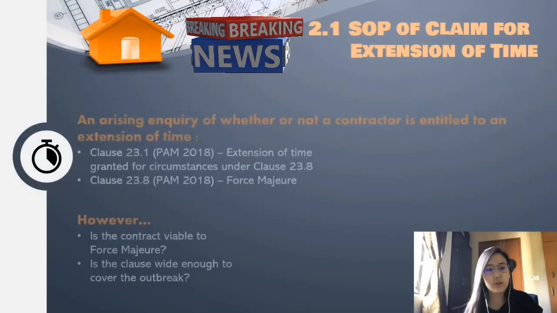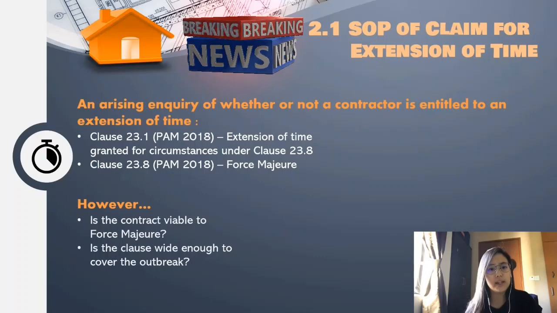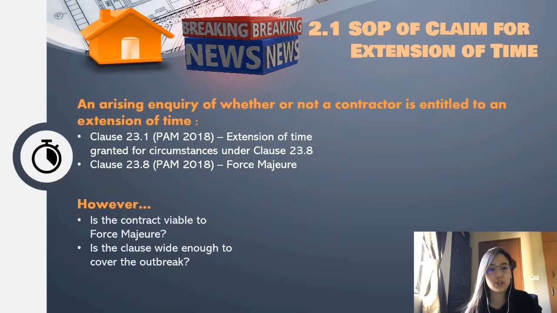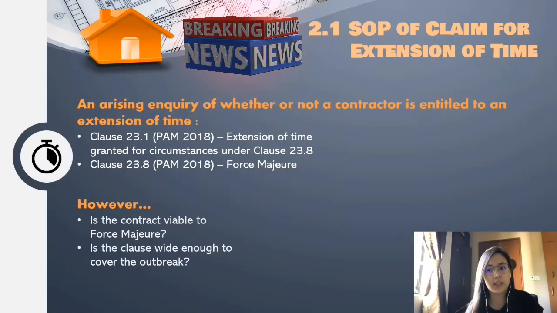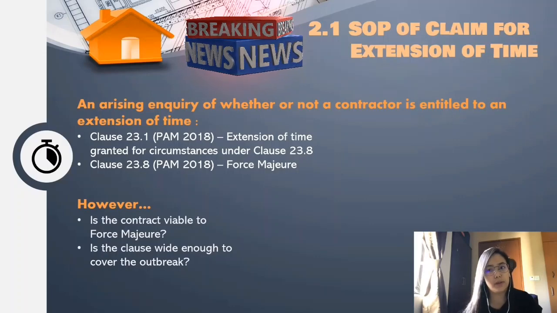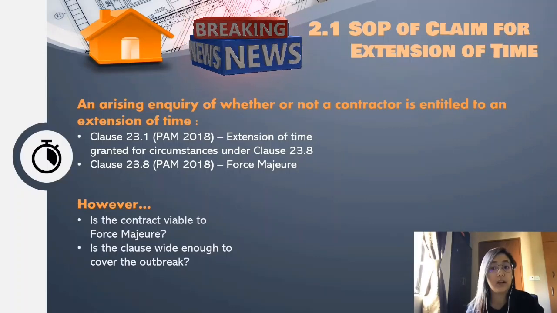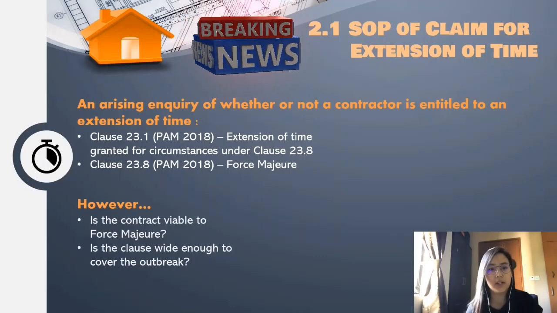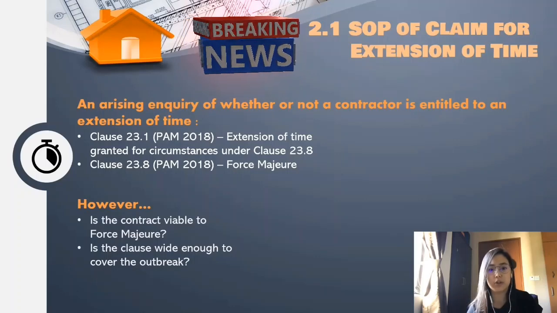With the rising COVID-19 cases ensuing the government's implementation of the MCO, there is an emerging issue among the construction industry's personnel and the client relating to the entitlement of an extension of time for the contractors. Both clauses 23.1 and 23.8 of the PAM document entitle such extension provided that the encountered event was not by default of any contractual parties, where it was beyond their control and is accepted as a force majeure.